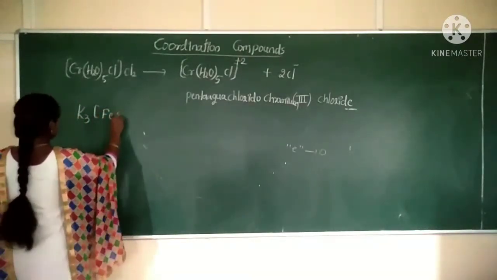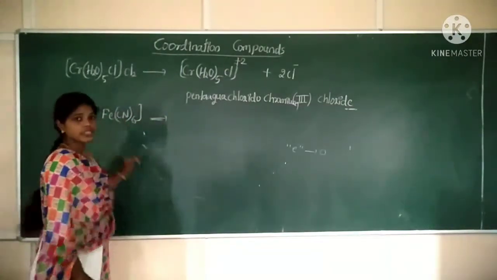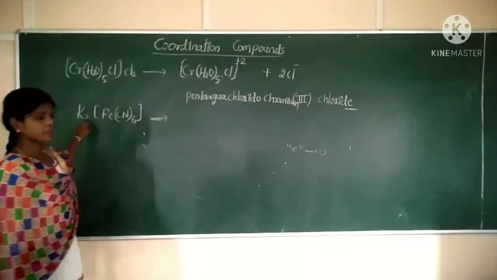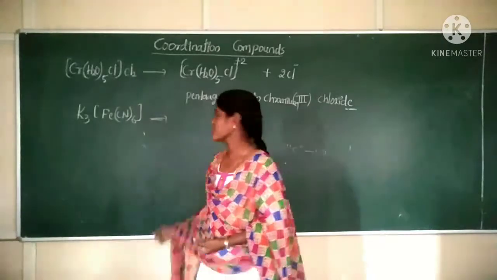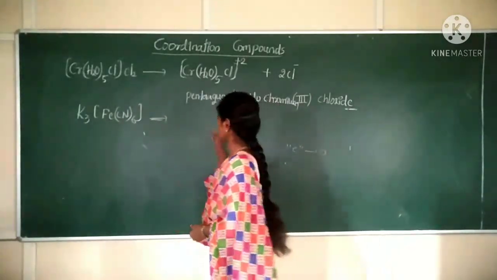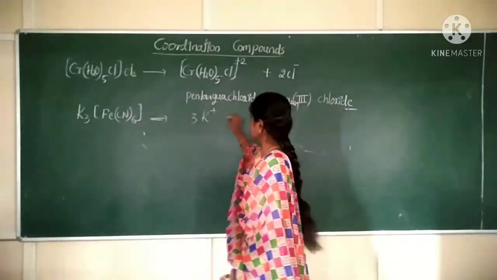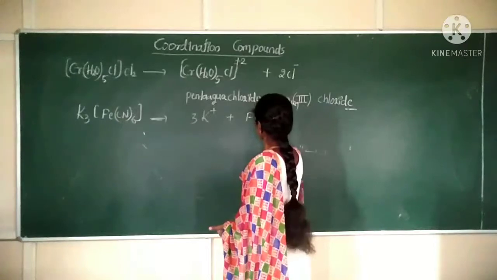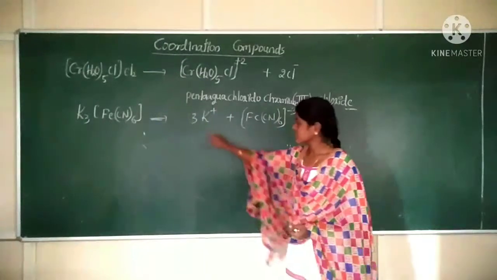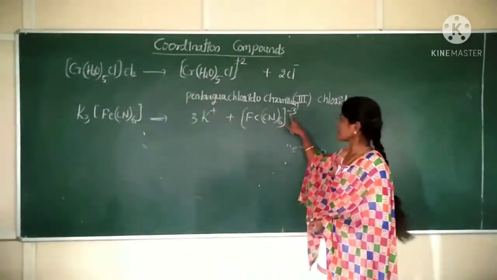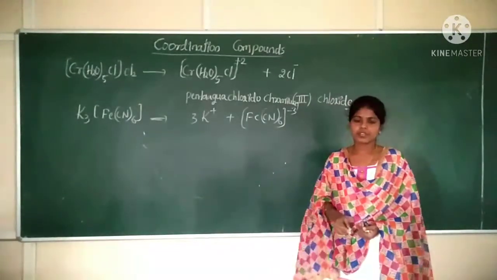K3 FeCl 6 times. So how does it ionize? Potassium is present in the ionization sphere. Potassium always forms positive charges. So it ionizes to form 3 K plus ions plus FeCl6 minus 3. Correct? 3 into plus 1 is plus 3. Here the complex charge is minus 3. Okay. So this is the ionization of the given coordination compound.